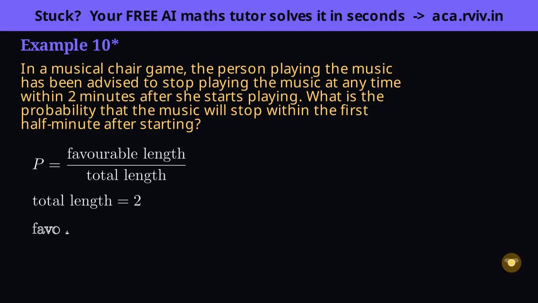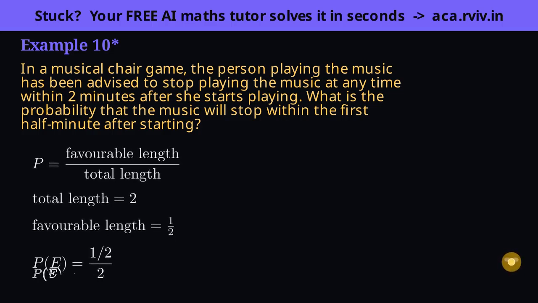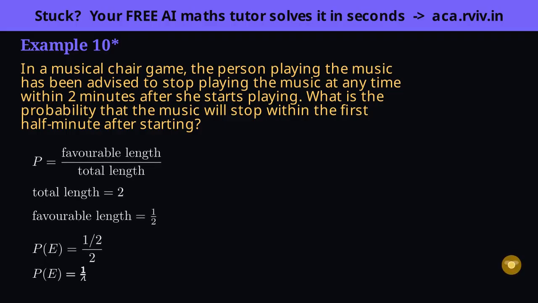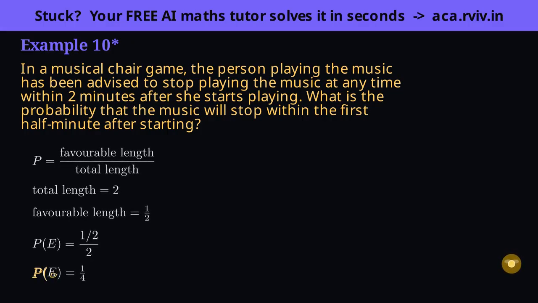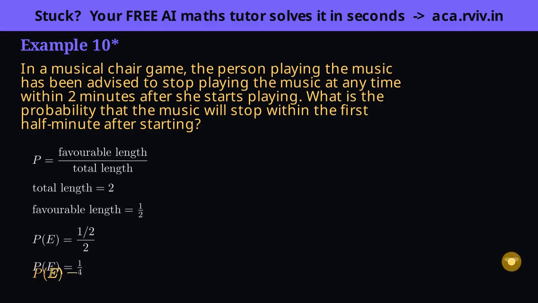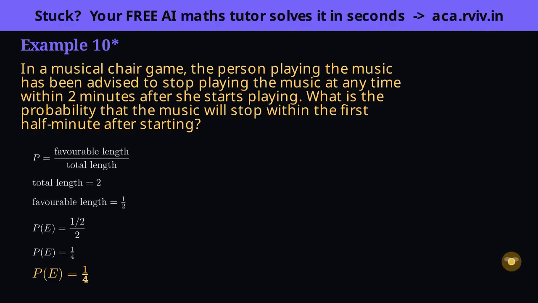Within the first half minute picks out the stretch from 0 to 1/2. So the favorable length is 1/2 a minute. Put favorable length over total length, half divided by 2. Dividing by 2 is the same as multiplying by a half, so a half of a half is a quarter. The chance is 1 in 4. Insight: when outcomes flow continuously, we swap counting for measuring length, but favorable over total is unchanged at heart. The formula bends to the situation, the idea stays constant.